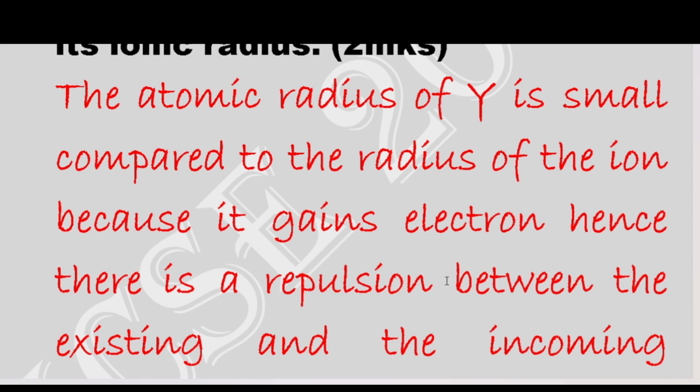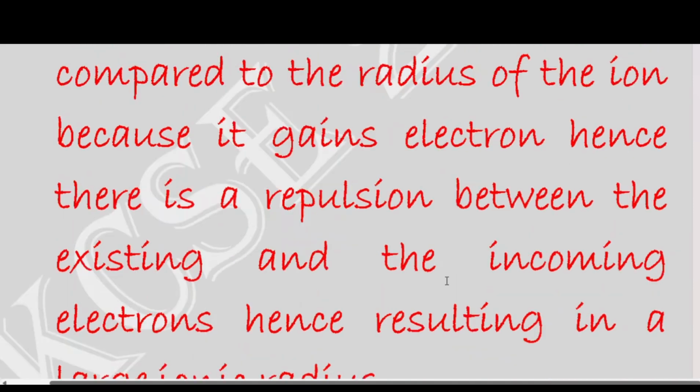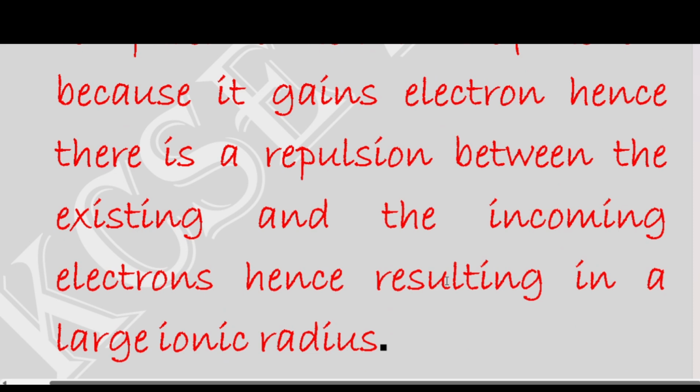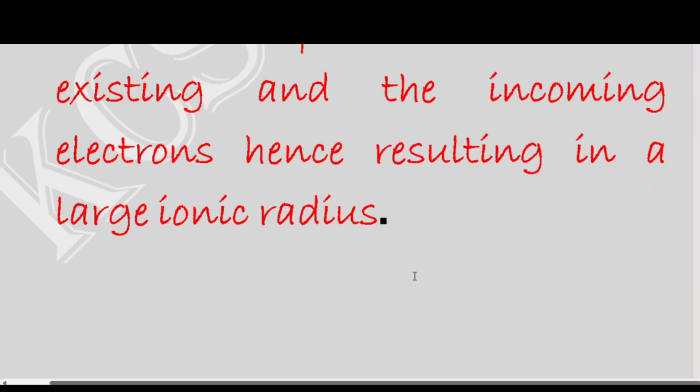So now, what if we had an element that was losing electrons? When an atom is losing electrons, the atomic radius will be larger compared to the ionic radius, because the last energy level that has been occupied, we are losing the entire of it.